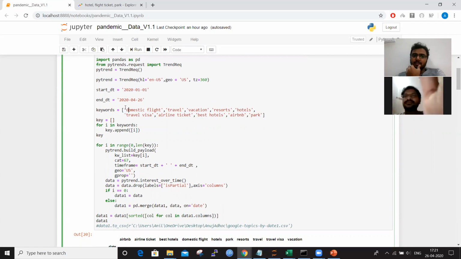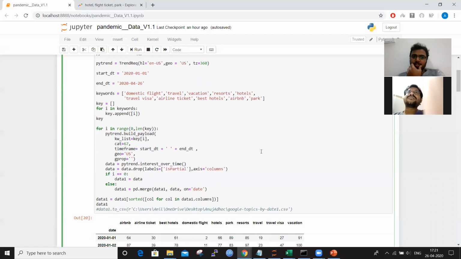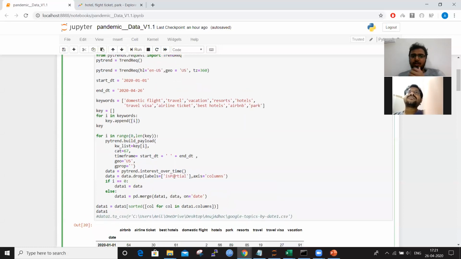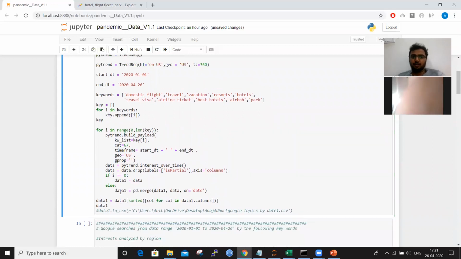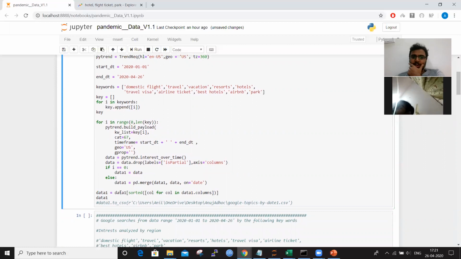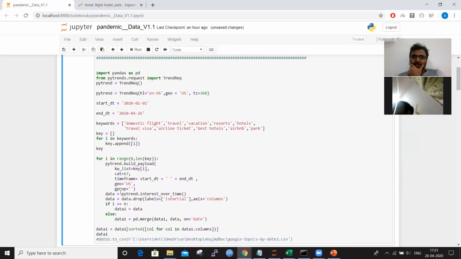Then here are the keywords. You can give anything as keywords. Here you can see I have given domestic flight, travel, vacation, resorts, hotels. There is a restriction that at most 5 keywords can be passed at once to this API. So I'll pass only one by one, and I can add as many as I want to get the data. So I just call this function that I have written, and you can see here, this is how I'll get the data for domestic flight, travel, and everything. If I run this, it hardly takes any time.